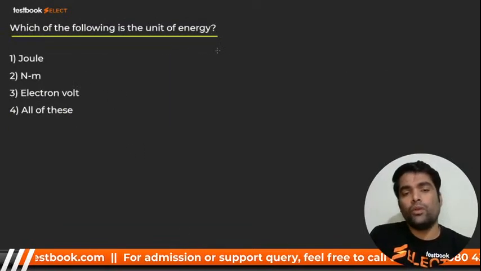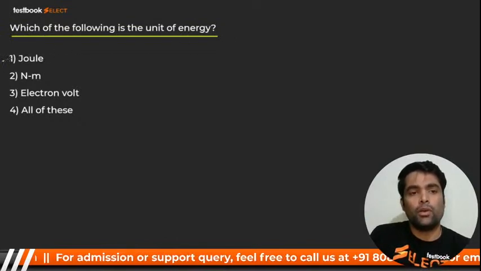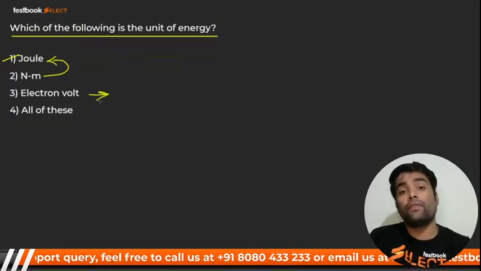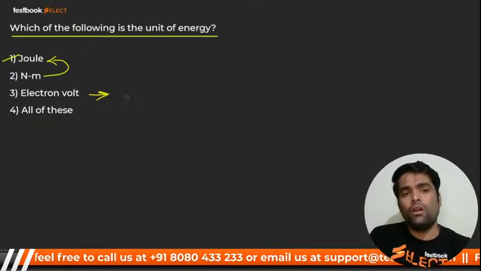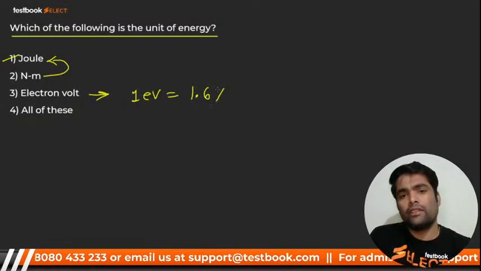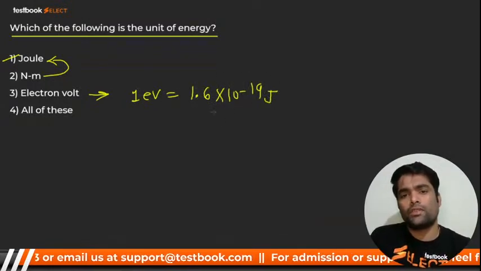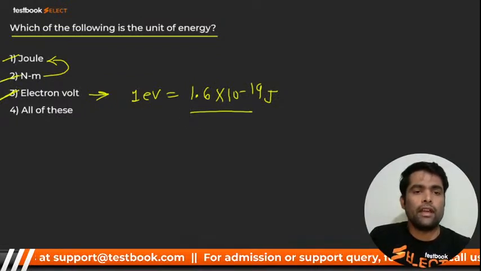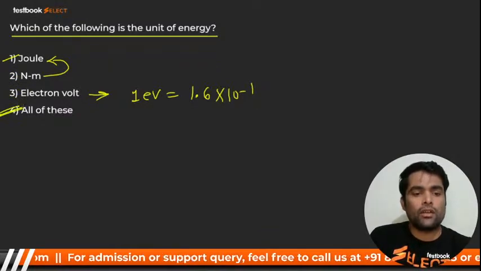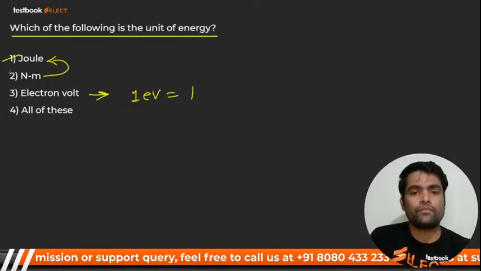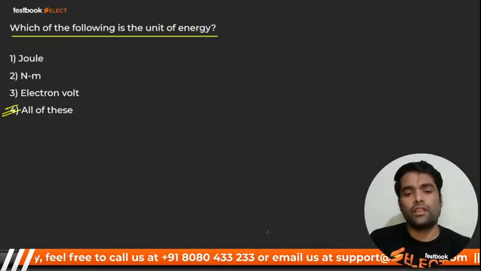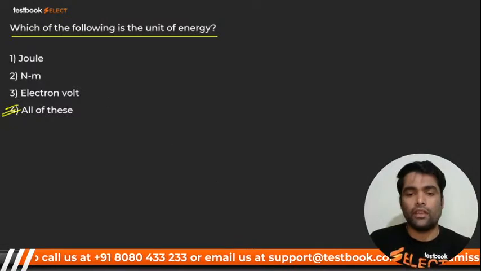Which of the following is the unit of energy? Joule is also there. Newton meter itself means joule. Electron volt, we have used in physics. Right? And 1 eV is around, exactly I don't know, but it is around 1.6 into 10 raised to power minus 19 joule. So it is also there. So all are correct. Option will be all are correct, my dear. Here we go for next.